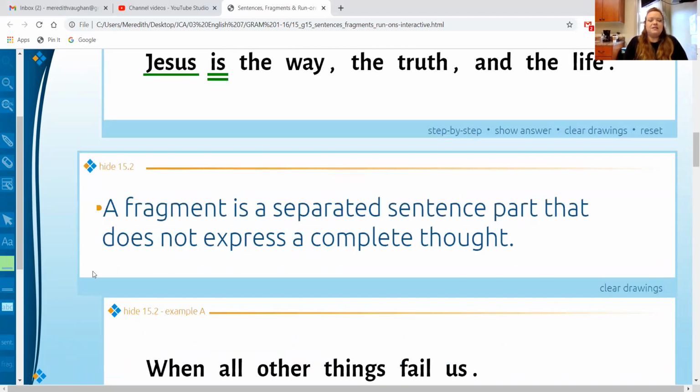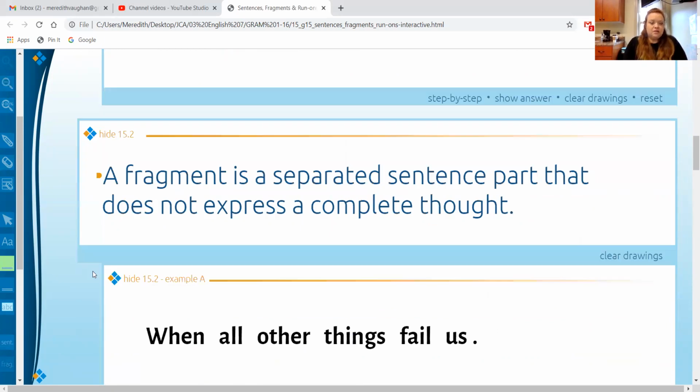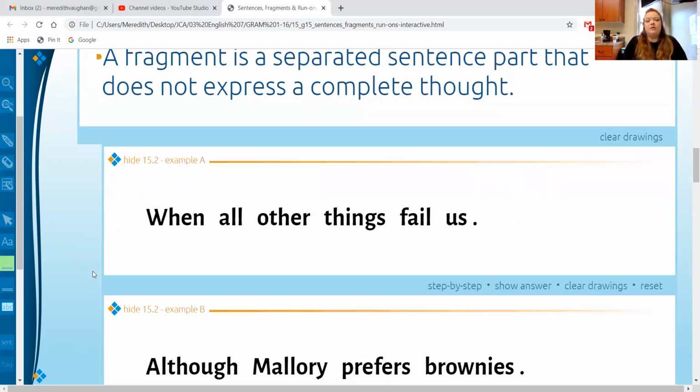Now, a fragment is a separated sentence part that does not express a complete thought. Some examples here. When all other things fail us, you always know it's a fragment, because when you read it out loud, you're left waiting for more information. It can also be tricky because in this case, when all other things fail us, you see a verb here.